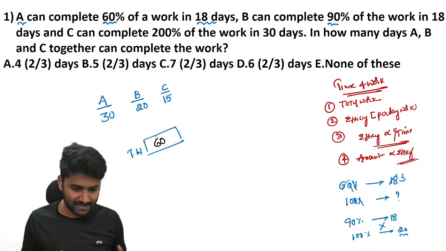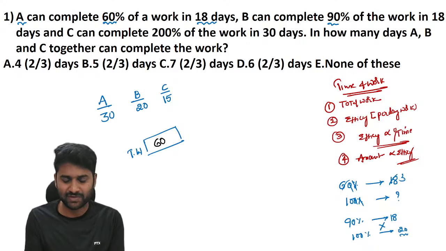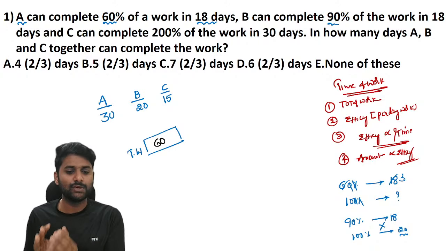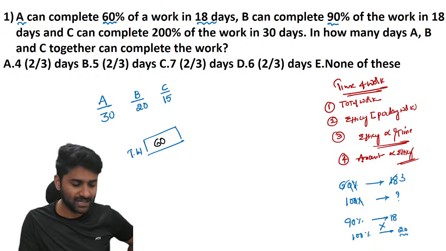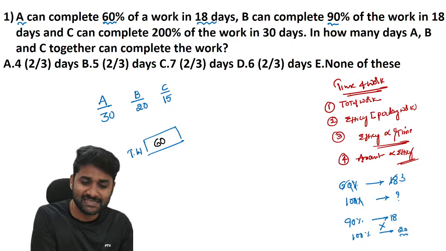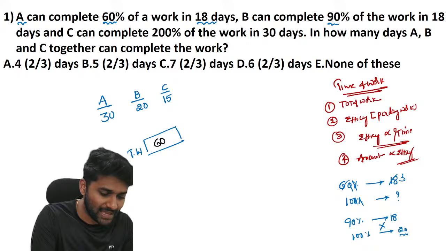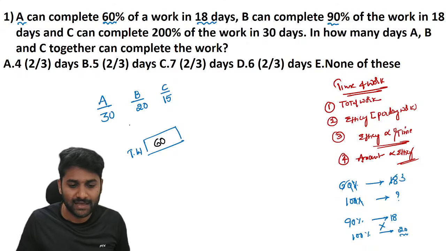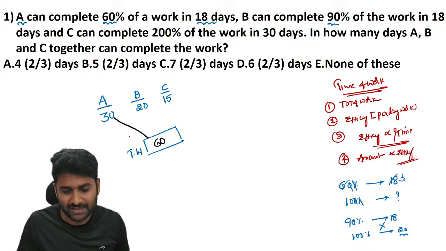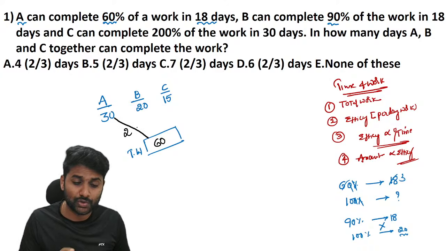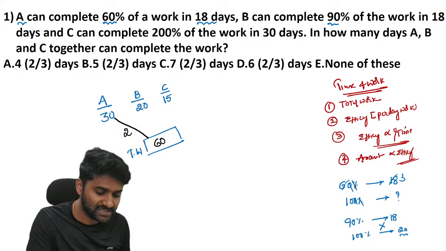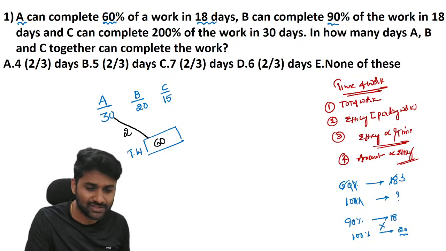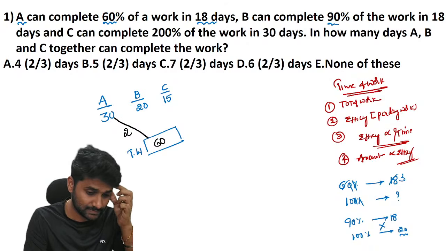Now let us take it in this way. The way you understand this information is important. 60 units of work. How will you get 60? LCM of 30, 20 and 15. And 60 units of work, if you are assigning for A, the person takes 30 days. If he wants to complete the work in 30 days, he has to complete 2 units every day. If he completes 2 units every day, definitely that guy will finish in 30 days.